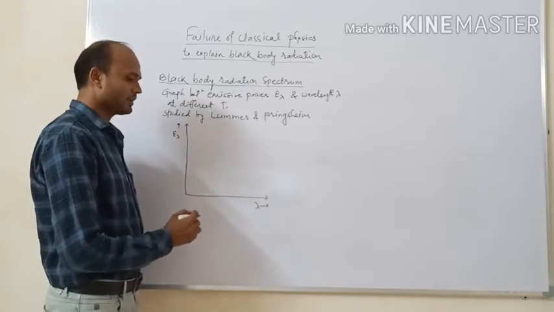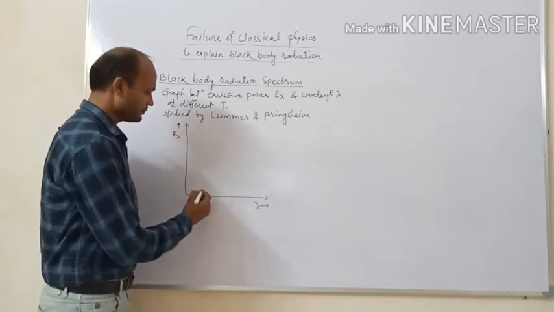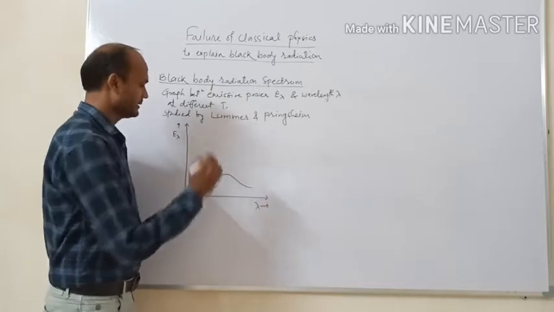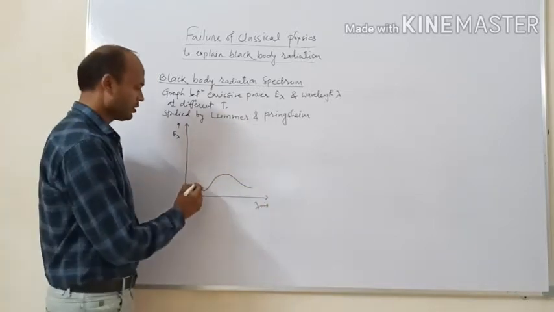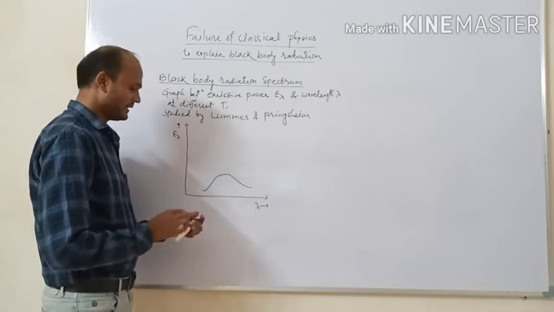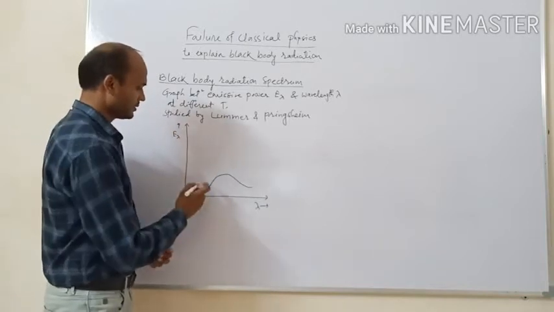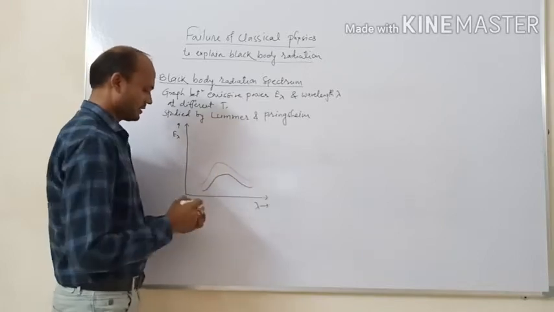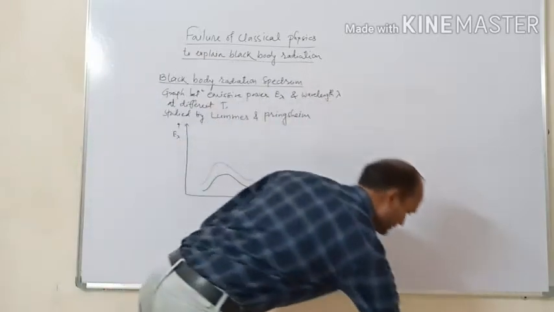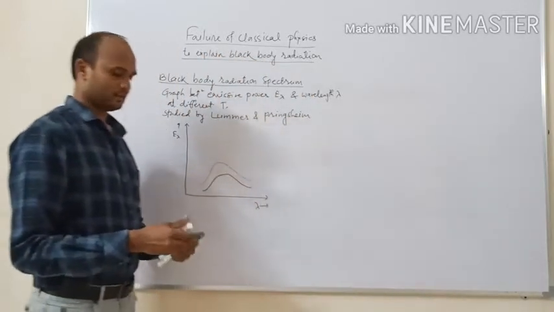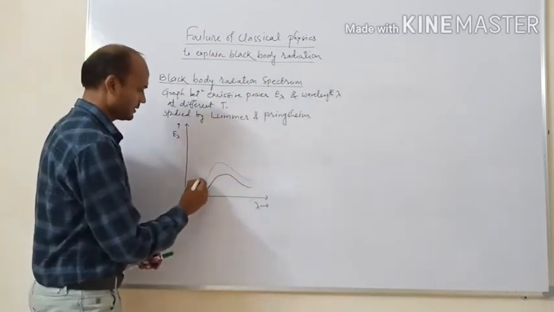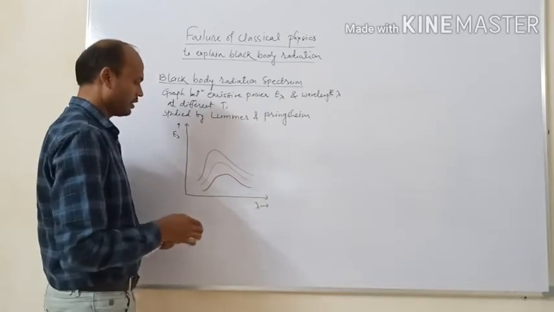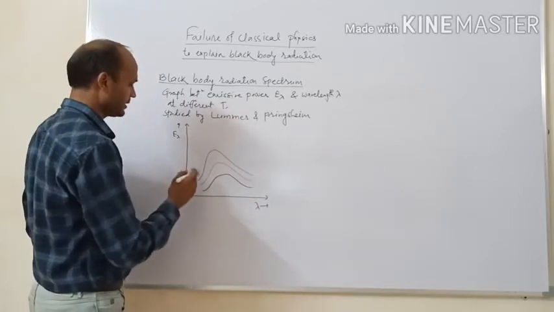Now if we plot the graph between wavelength and emissive power, the nature of the graph will be like this. These are the curves which we obtain. Here this is for another temperature. So I will draw curves with different colors.